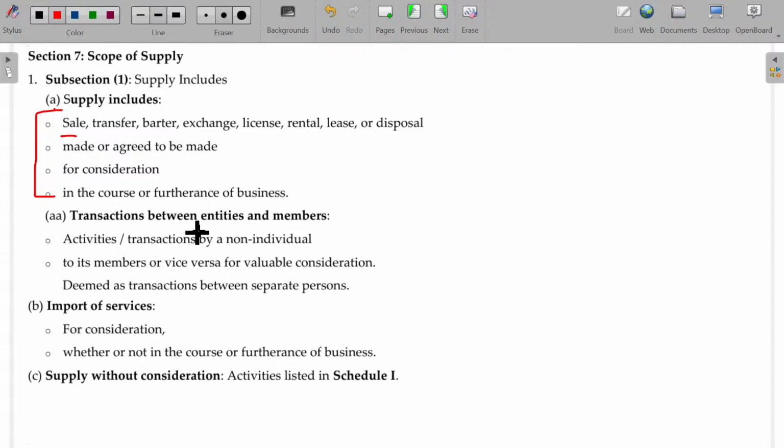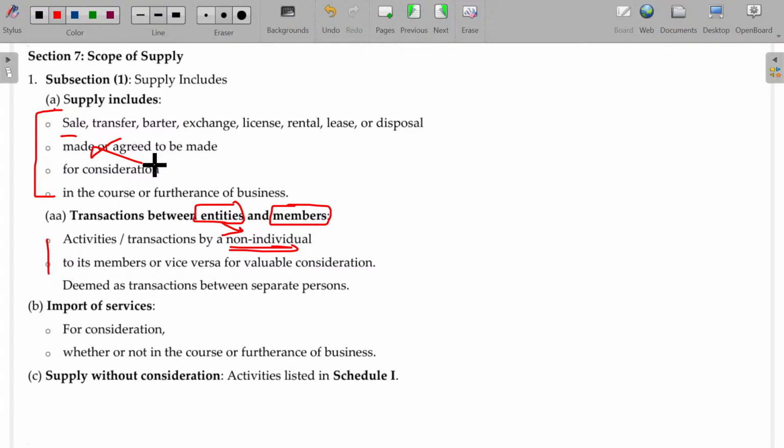And transactions between members and entities, provided the entity is non-individual, such as small associations. The transaction between the association and the members for a specific consideration is also considered as supply, and GST will be applicable. Okay, and exception number 1, import of service. What exceptions? 4 points are there. You forget about this made or agreed to be made. So 3 things are there: transfer, consideration and business purpose.